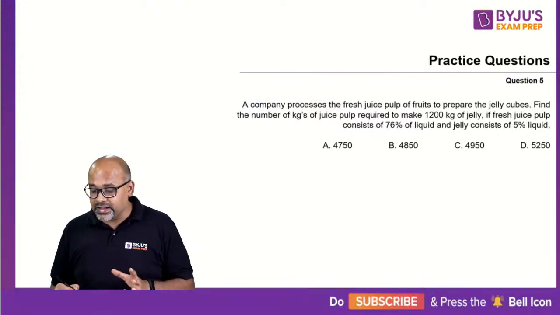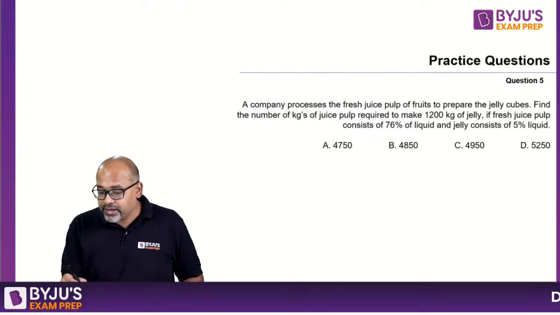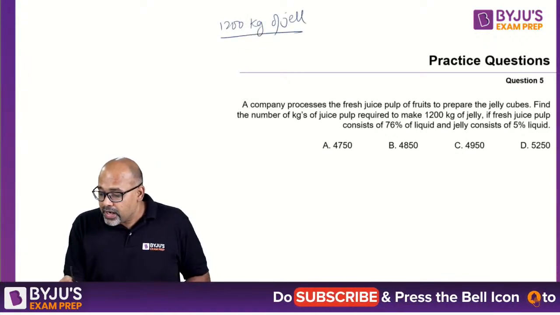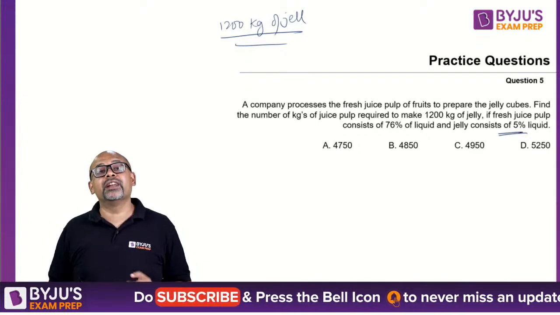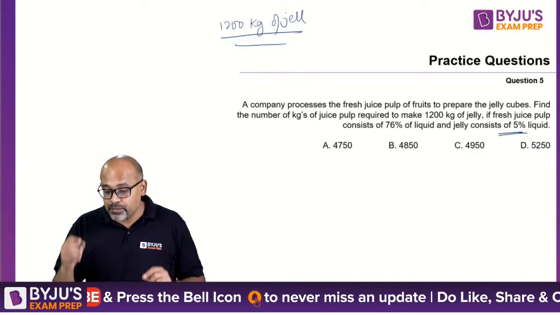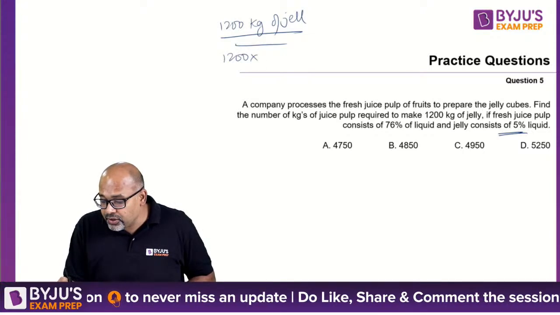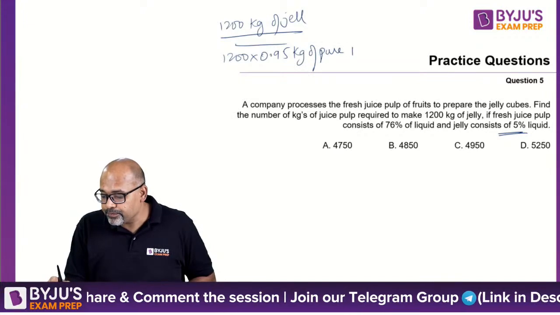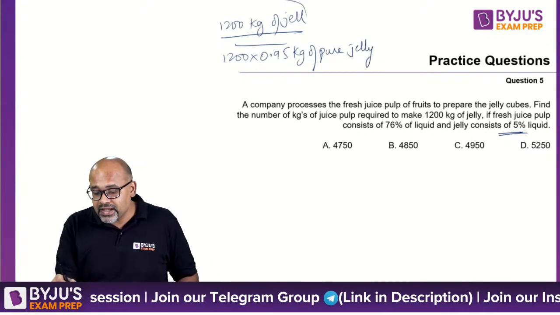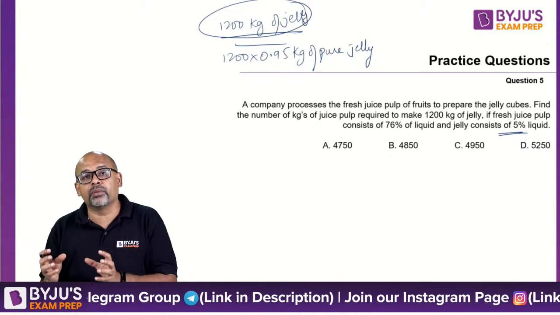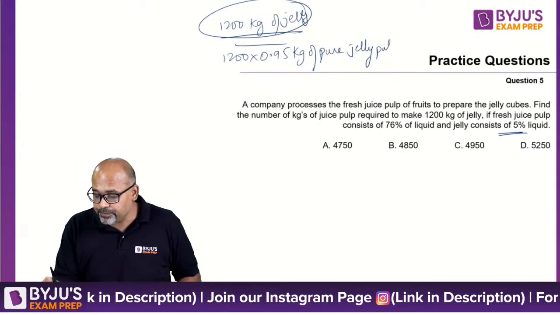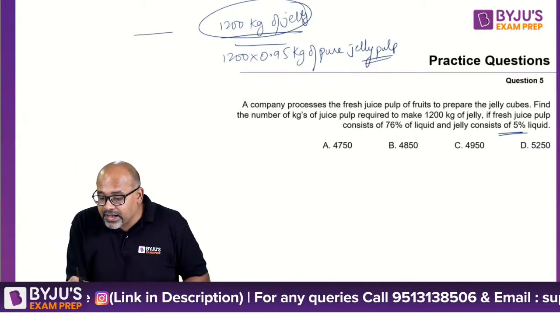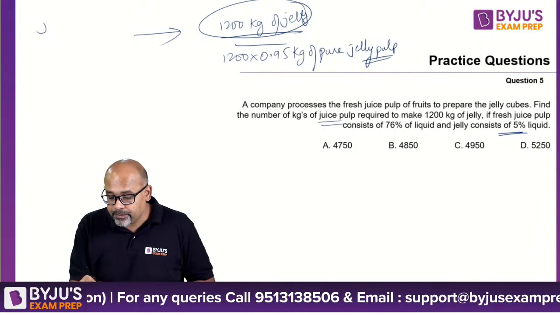So if you understood this clearly, what is happening? You have to make 1200 kgs of jelly. Now a jelly has 5% liquid in it, which means this has 1200 into 0.95 kg of pure jelly without water. So this jelly is with water, little water, but if I take that out, let's call it jelly pulp. Pure jelly pulp without any water. Now how am I getting this? I am getting this from juice pulp.